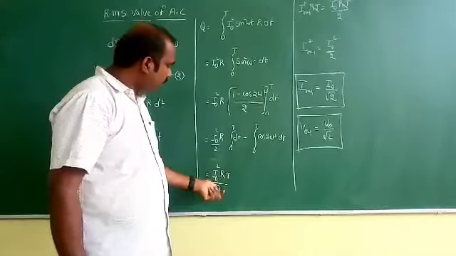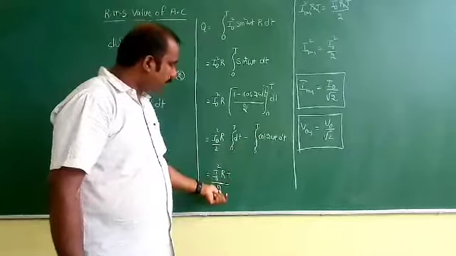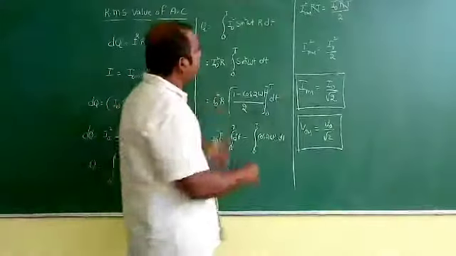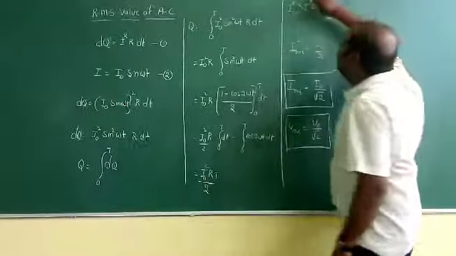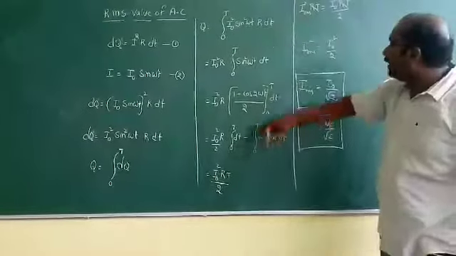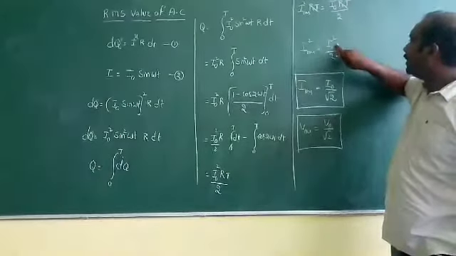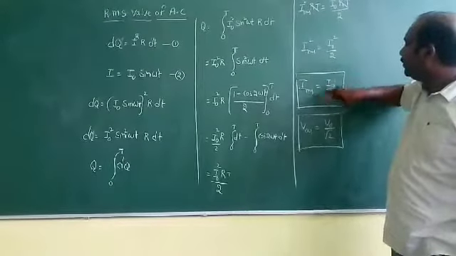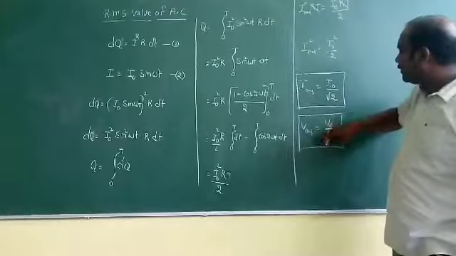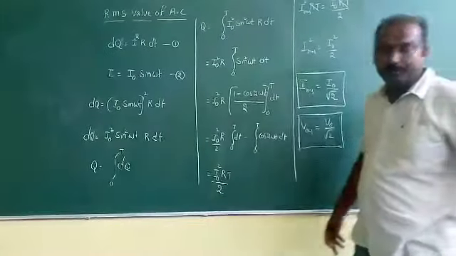Now, I naught square R into t by 2 is equal to, in place of Q, I can use I RMS square R into t, and on the right hand side RT gets cancelled. So I RMS square is equal to I naught square by 2, or I RMS is equal to I naught by root 2, and V RMS is equal to V naught by root 2.